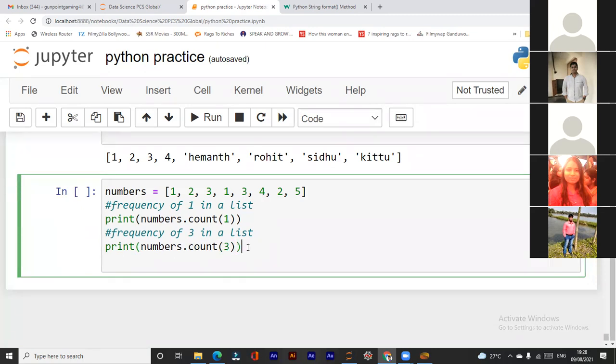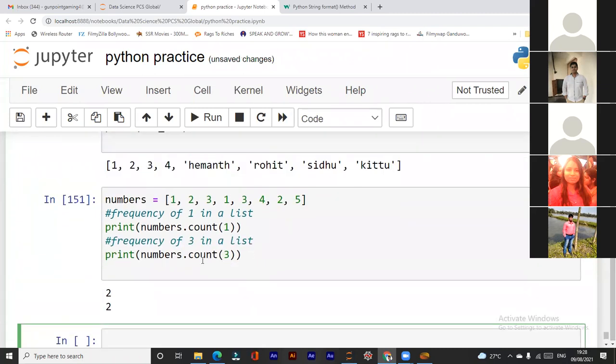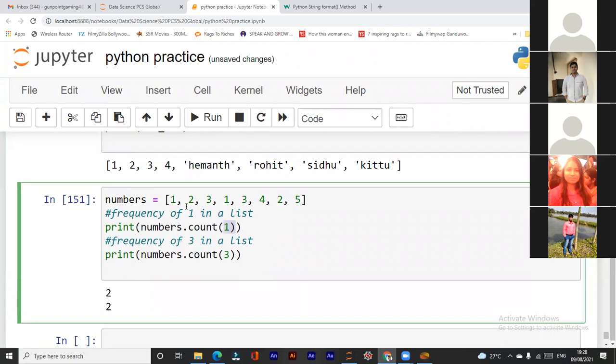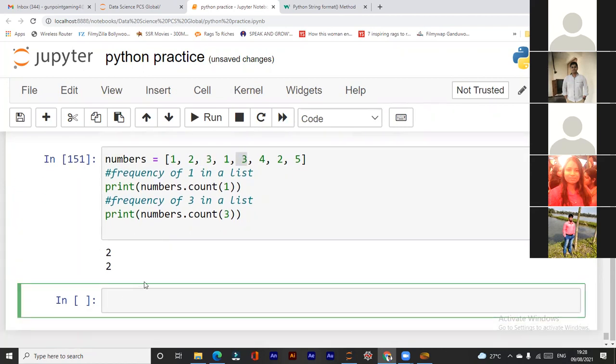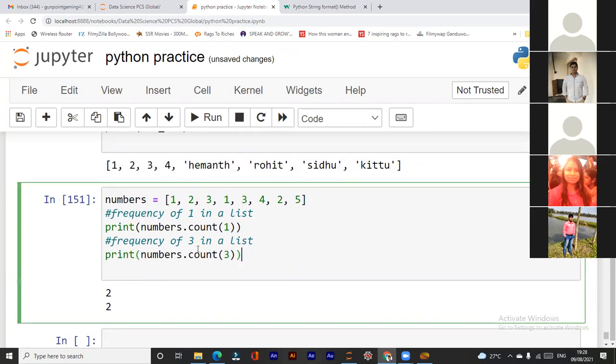Okay, so it will count what we call the frequency, and it will give the frequency of that element in the list. Now how many times does 1 occur in this list? This is 1, and 2 times 1 occurs. Similarly 3 occurs 1, 2 times. So both occur 2 times in the list. So if you need to count how many times any element occurs, you just need to put dot count after the list name.